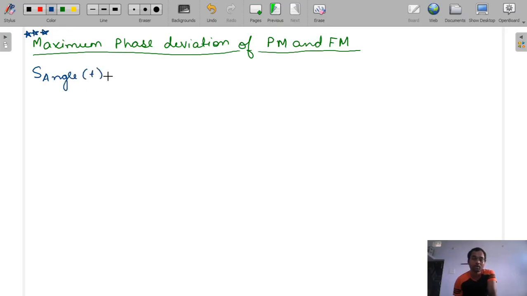So for combinedly writing the angle modulation signal, S_angle(t), we can write A_c cos(2π f_c t + φ(t)). Okay, this is our equation for angle modulation. We have studied it in the first lecture of angle modulation.